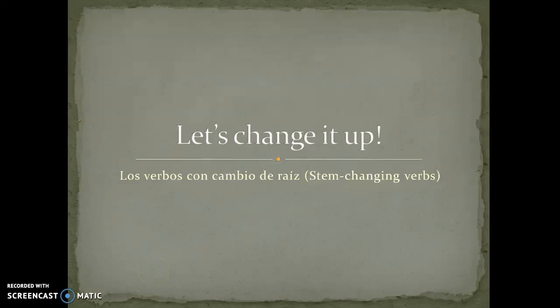Hola! Today, you're going to be taking notes about verbos con cambio de raíz. In English, we call these stem-changing verbs. The notes that you're going to see on these slides are in the same order as the notes in your notes packet. Make sure that you write down accurate information and ask me if you have questions.